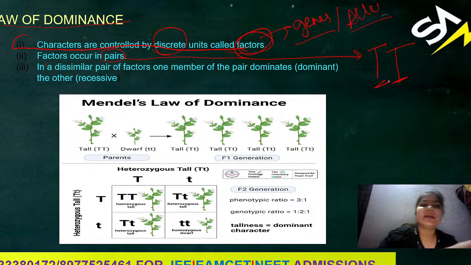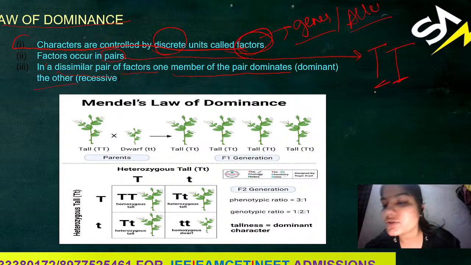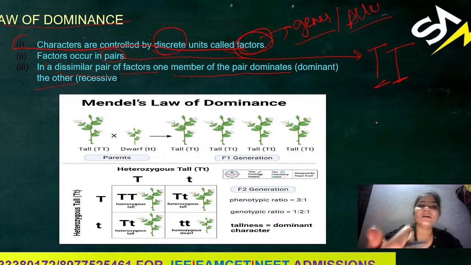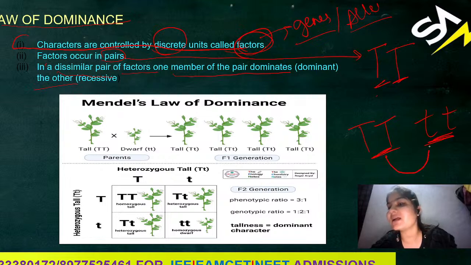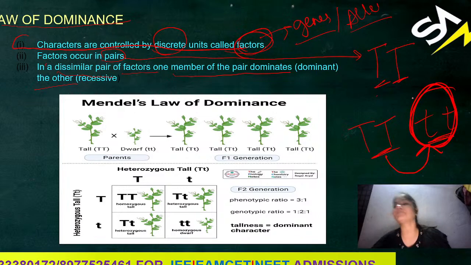Now, in a dissimilar pair of factors, one member of the pair dominates the other, the recessive one. If there is a dissimilar pair, capital T and small t, obviously one is going to dominate the recessive. This is the meaning of this law.